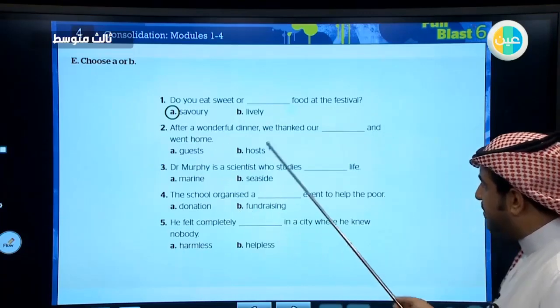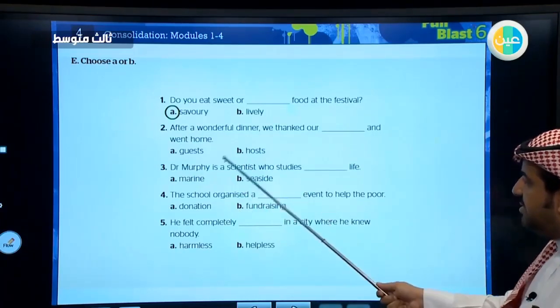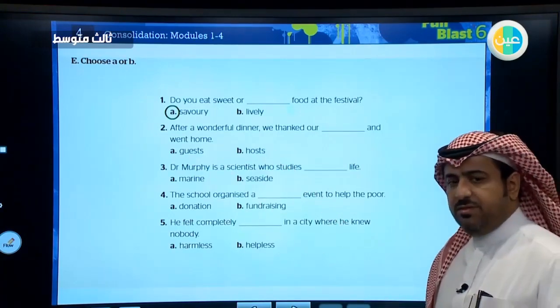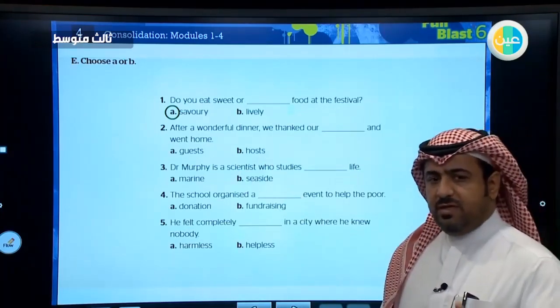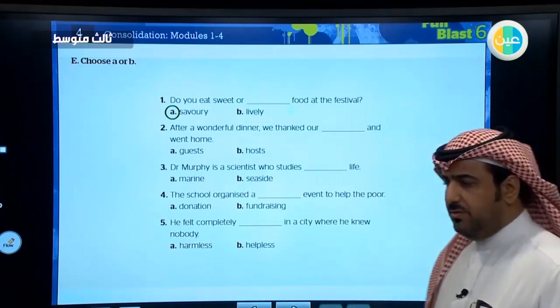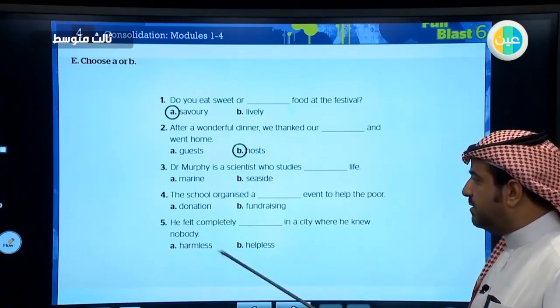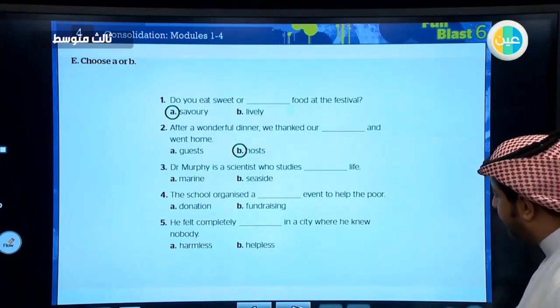After a wonderful dinner, we thanked our guests or hosts. A guest is somebody who's invited, and the host is someone who invites people to his house. So you usually thank the one who invites you to his house. Do the rest of it by yourself.